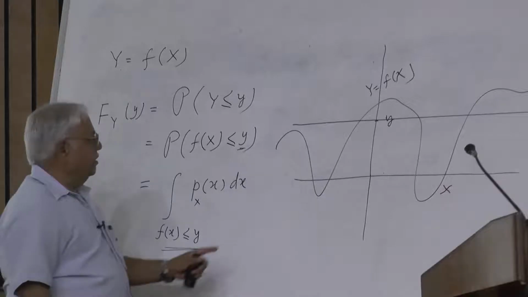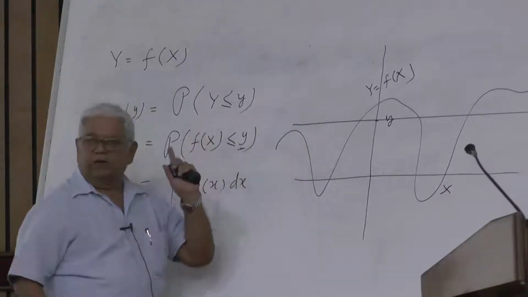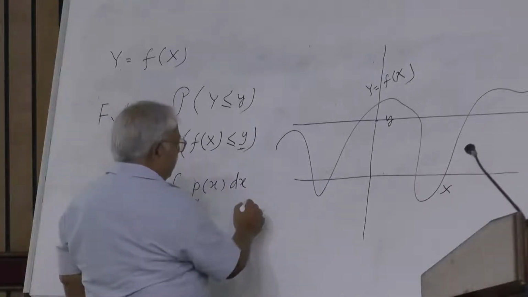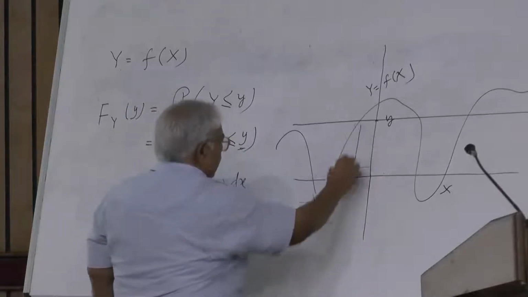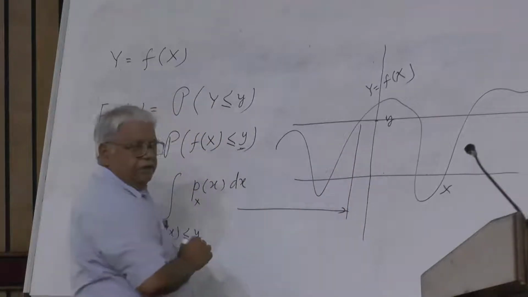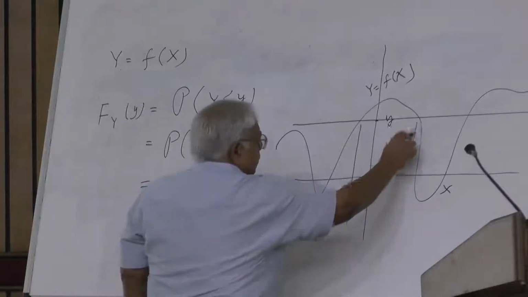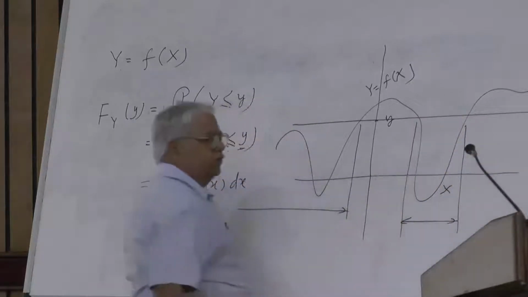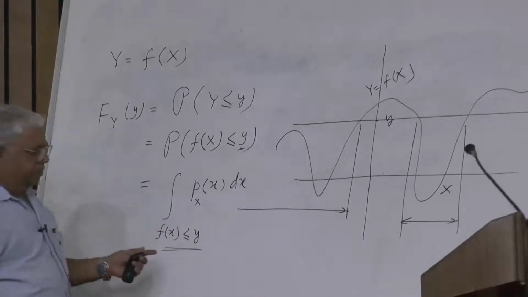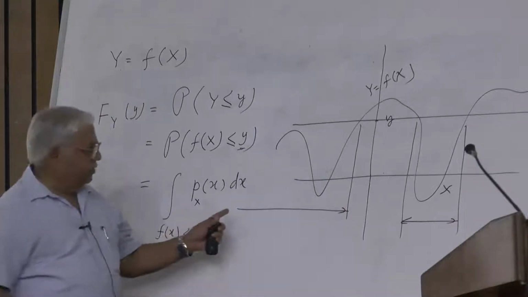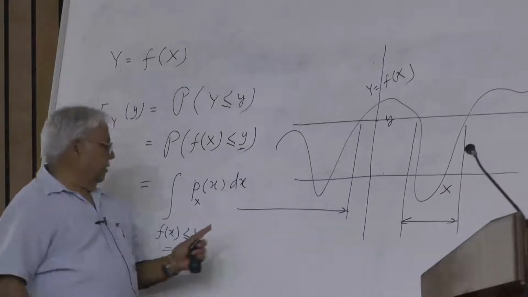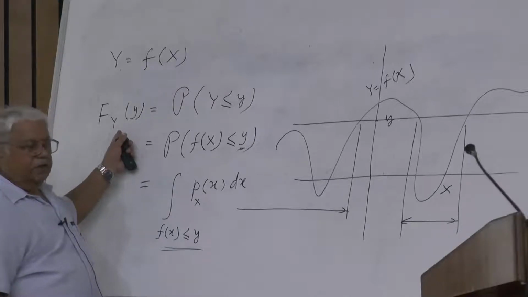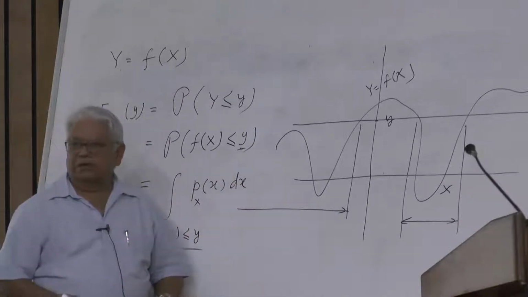Are there ranges where capital Y is less than small y or equal to small y? Yes. In my figure, from here up to this point, it is less than small y or equal to, again from here in this range, and like that there will be a number of ranges. So, this is what is meant by this. This integral has to be carried out in all these ranges wherever this event is true, and then you will get the distribution function of y, and from that by differentiation the density function.